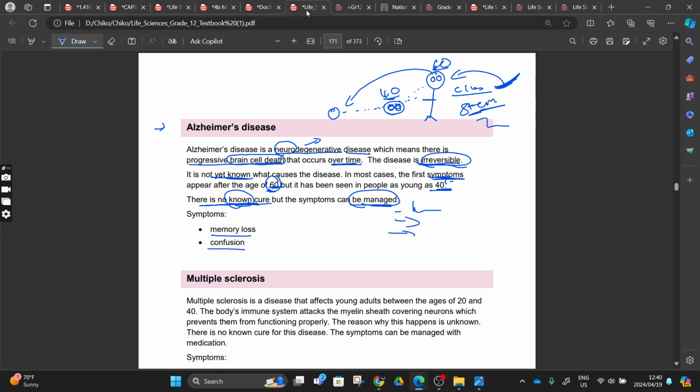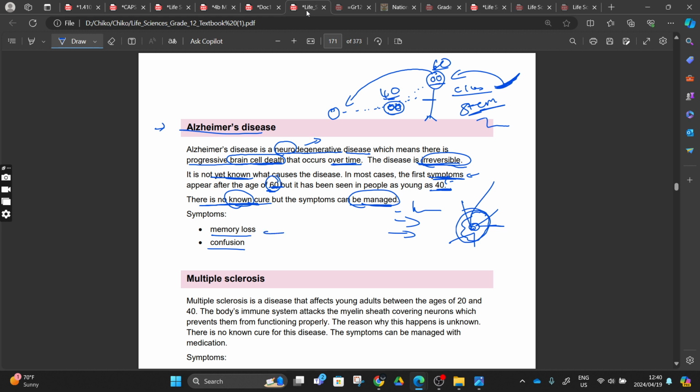Don't do things that are going to deteriorate or kill your brain cells. Those drugs that people smoke, those herbs, that high alcohol, somehow they are affecting our brain cells and killing them. Then tomorrow, at the age of 50 or 60, we start to show symptoms of Alzheimer's.